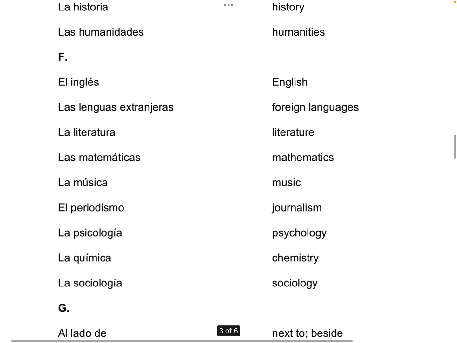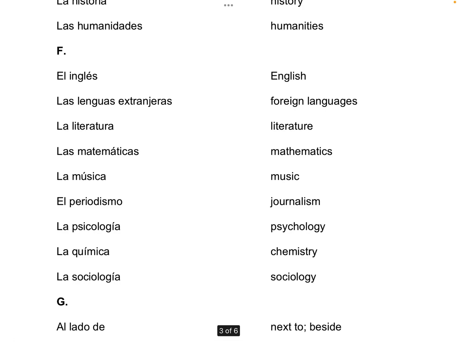Letter F, some more classes: inglés, lenguas extranjeras, literatura, matemáticas, música, periodismo, psicología, química, and sociología. Of course, we have some that have accents: inglés, matemáticas, música, psicología, química, and sociología.